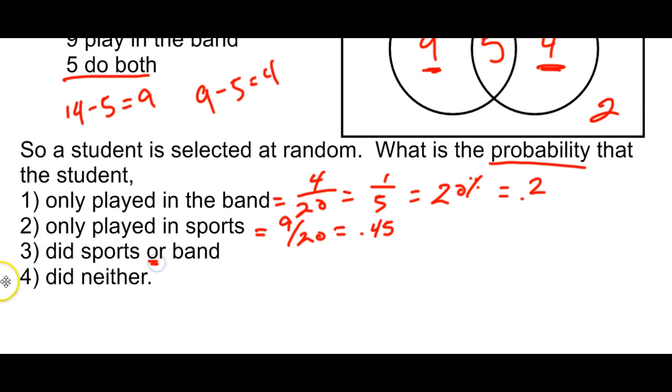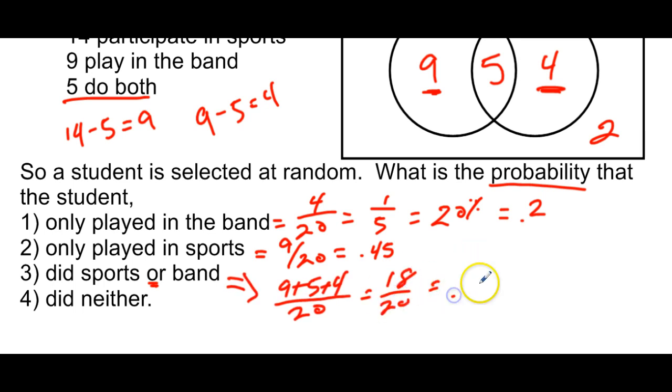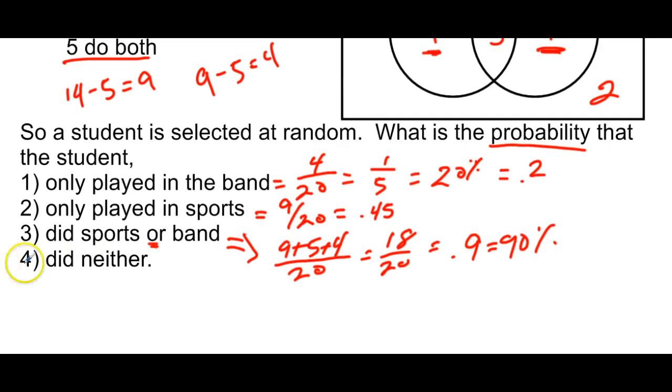So "or" is going to be adding up all of these numbers right here. So that's 9 plus 5 plus 4, all divided by 20, which is 18 divided by 20, which is the same thing as 0.9 or 90%.